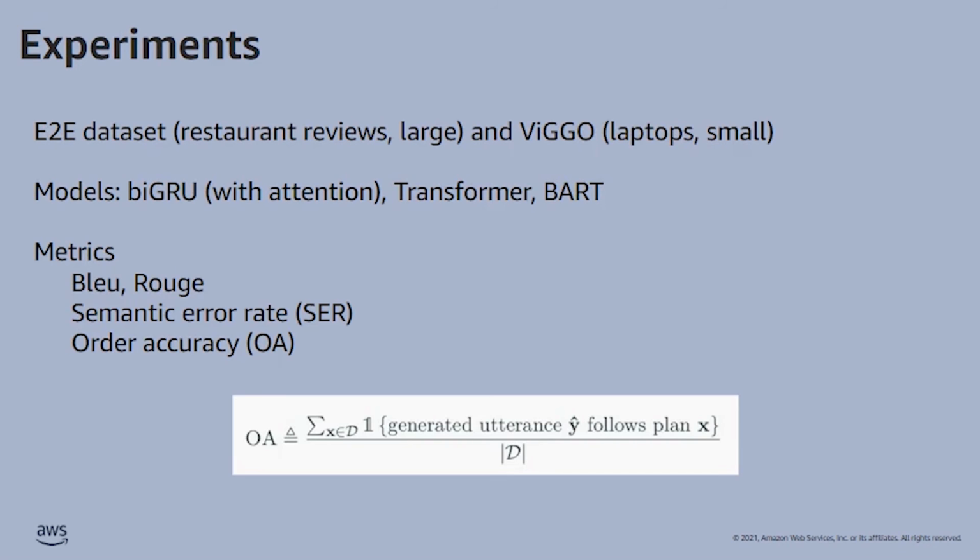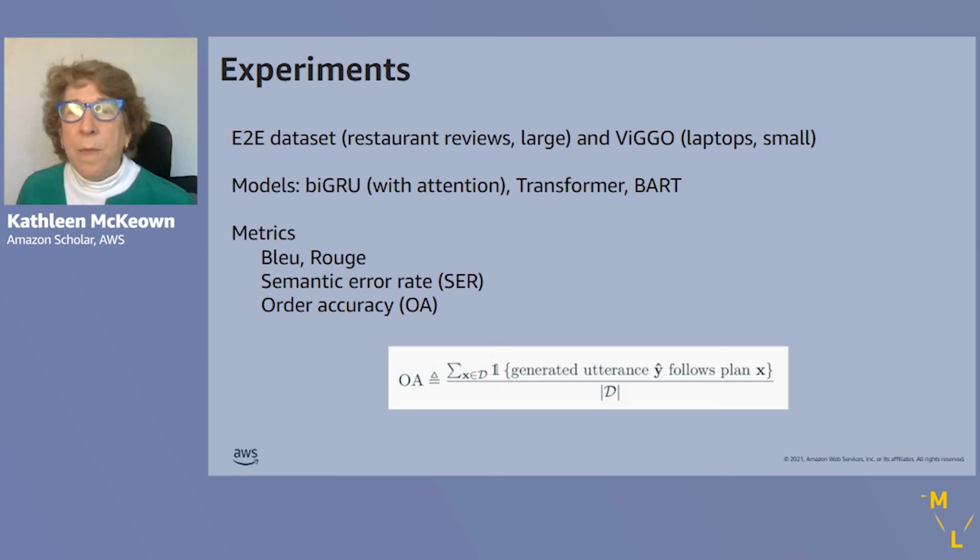Here we do experiments again on the end-to-end data set of restaurant reviews. This is quite a large one. And we also experiment with a smaller data set called Viggo, which is about laptops. We experiment with 3 different models to see if alignment training will work with an arbitrary model. And again, for metrics, we use BLEU and ROUGE, semantic error rate, and we introduce a new metric, order accuracy, which counts the number of times the generated utterance follows the input plan.